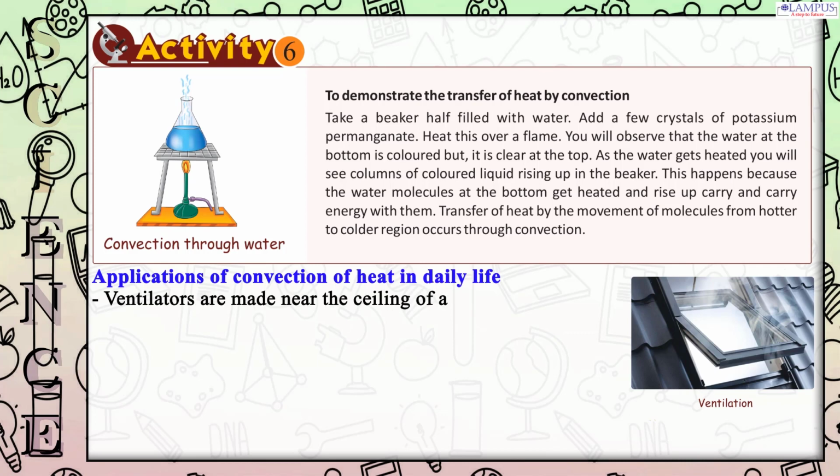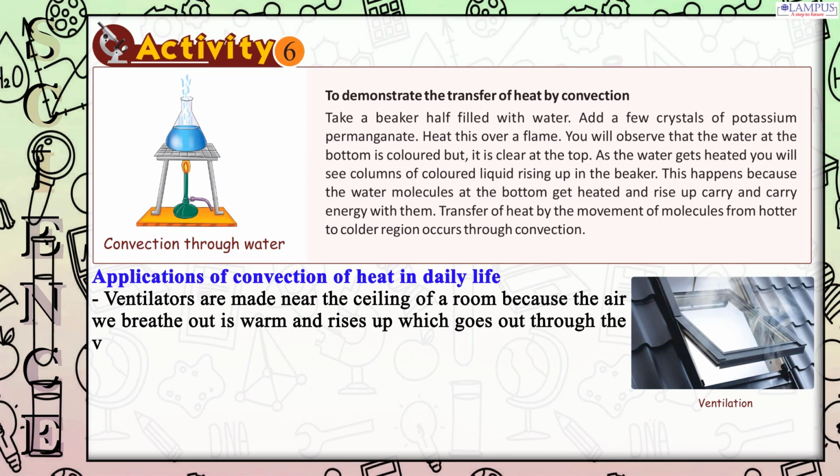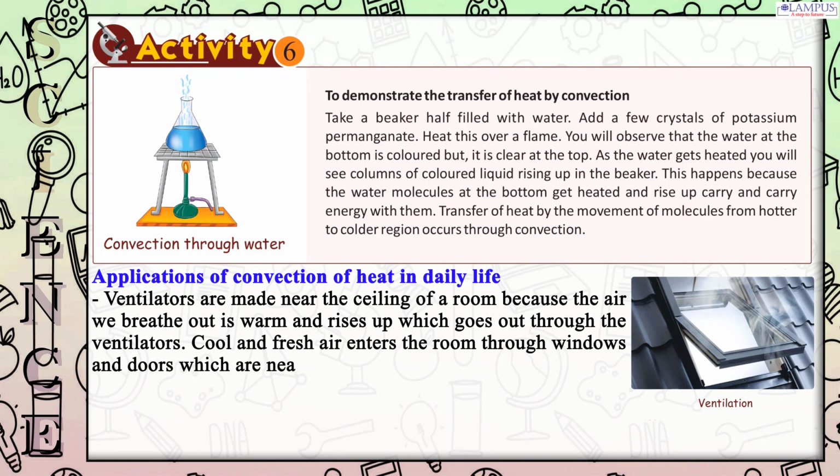Ventilators are made near the ceiling of a room because the air we breathe out is warm and rises up, which goes out through the ventilators. Cool and fresh air enters the room through windows and doors, which are near ground level.